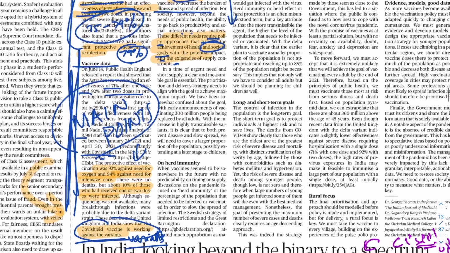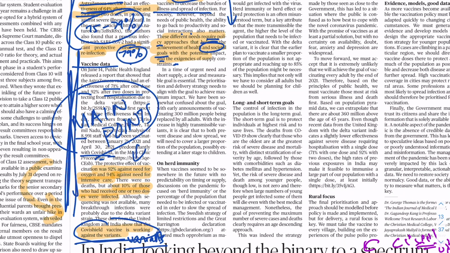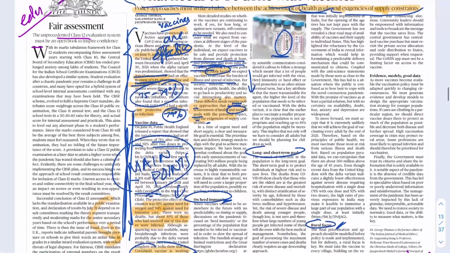Okay, so now I will tell you there are some other main points given in this: on herd immunity, on long and short term goals, on rural focus. So all these different points you should note.